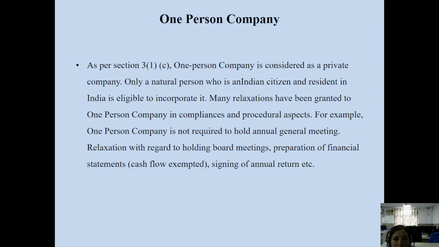And this is a type of private company. This is not a public company. They are not issuing subscriptions of their shares to the general public. This is a private company.